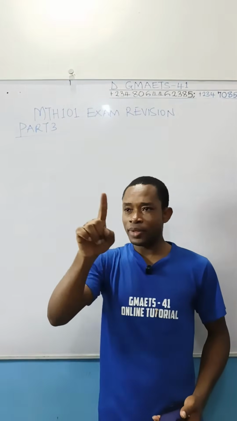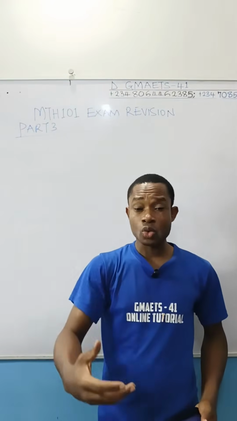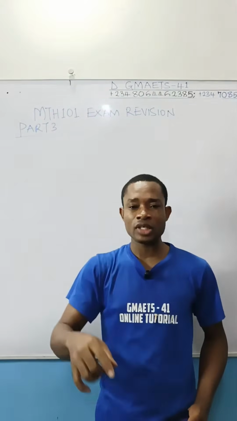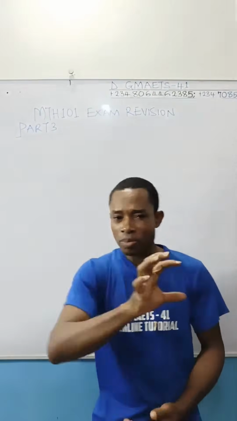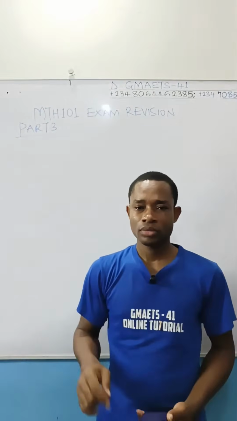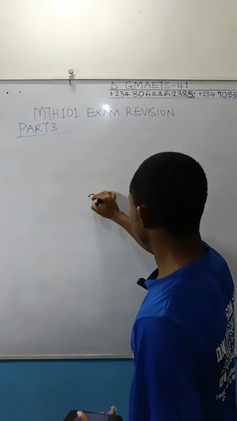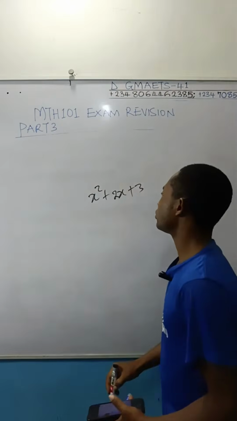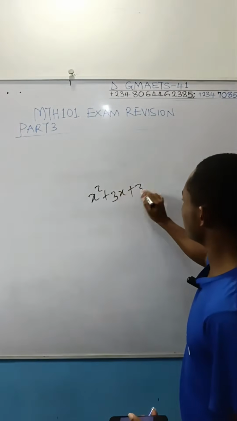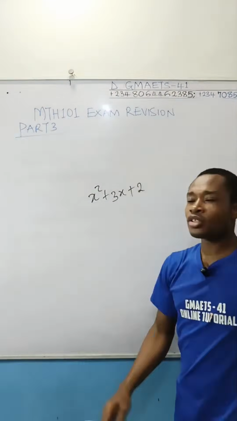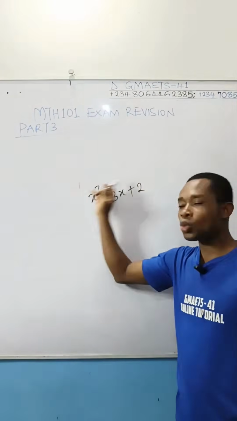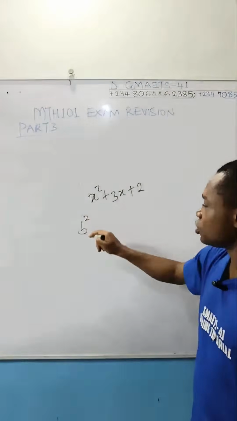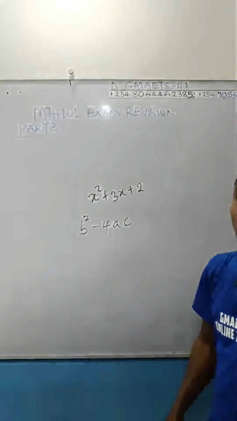Now, under quadratic equation, we have types of roots of a quadratic equation. Imagine I give you a particular quadratic equation, and you pick out a, b, c and fix them into the discriminant formula b squared minus 4ac. Say I give you x squared plus 3x plus 2. I can ask you, what type of root will this quadratic equation produce? To answer that question, this is what you use, b squared minus 4ac. Are you following?